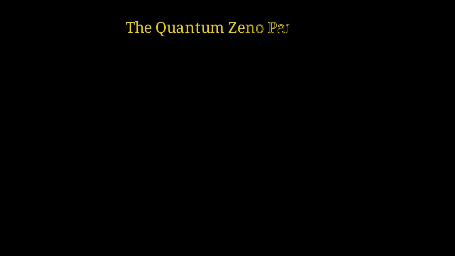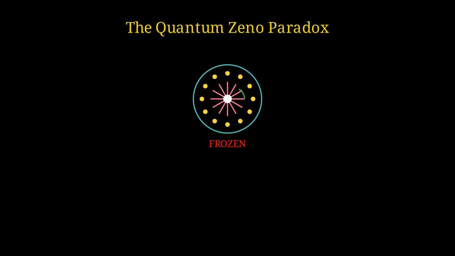Welcome to one of the strangest phenomena in quantum mechanics, the Quantum Zeno Paradox, where watching a quantum system can literally freeze its evolution. Imagine a quantum system that should naturally evolve and change over time, but if we keep measuring it, something remarkable happens. The system appears to freeze in place. Let's start by understanding what this paradox actually is, and why it's so strange.